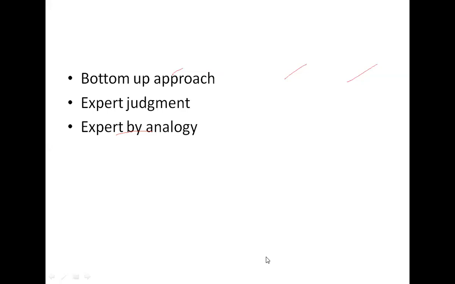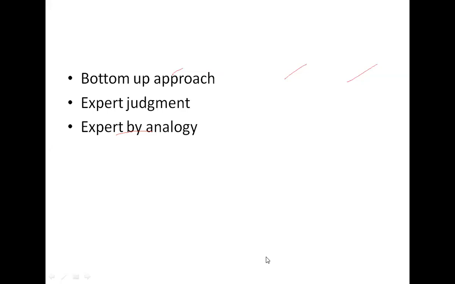Then we move to expert judgment. This is asking for an estimate of a task from someone who is knowledgeable about the application or development environment.